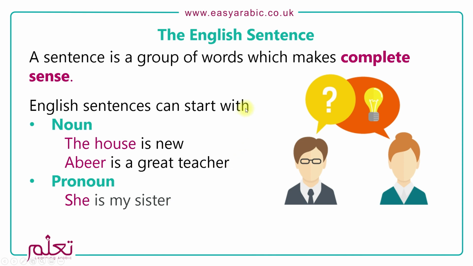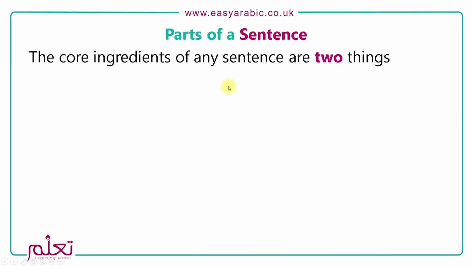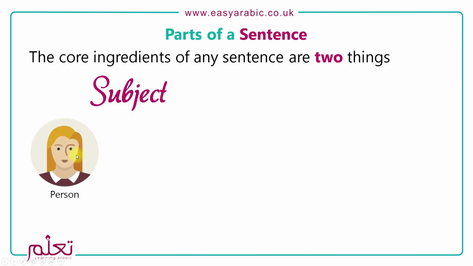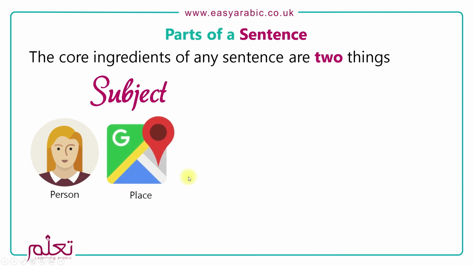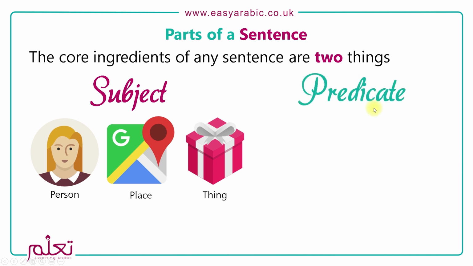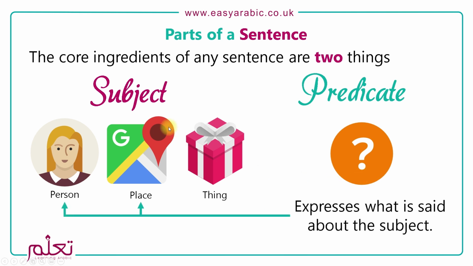Now the core ingredient of any sentence is really two things. Every sentence will always have something that we talk about, a subject. And this can be a person, a place, or a thing. And the second thing is what we call a predicate, and this is what is said about the subject.